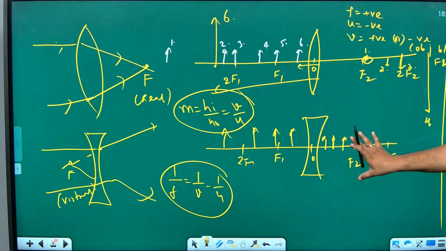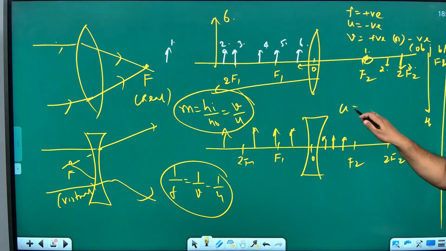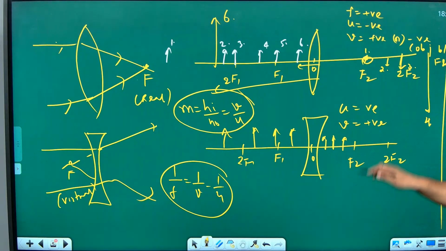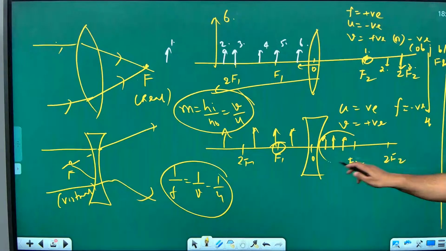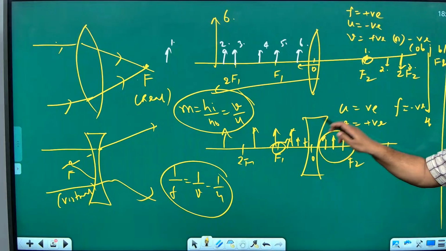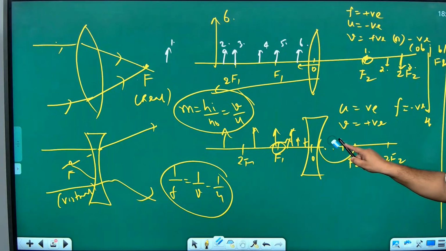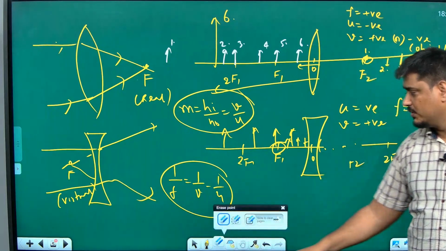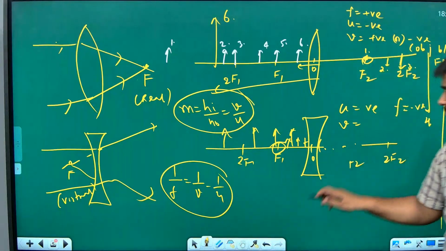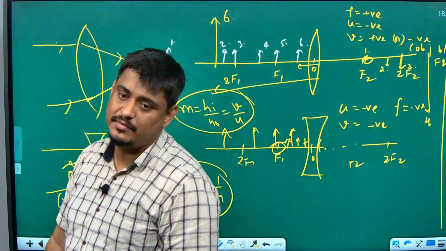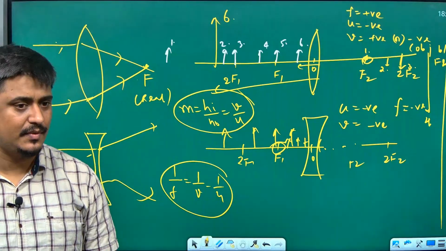Same way, if you see the concave lens, then U is always negative, V is always positive, no other case is possible where the V is negative, never, and F is always negative because we are using this focus for an image formation. One mistake I have done here, these things will not form here, these things will form here, this side, virtual side. I have drawn it here, it is wrong. Image cannot form on this side. Which side is the object, the same side the image will form. So, V will be always negative, U negative, V negative, and F also always. I hope you are getting my point. Is it clear to you?